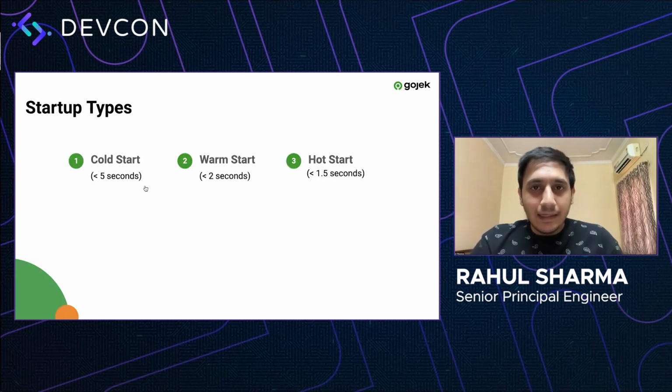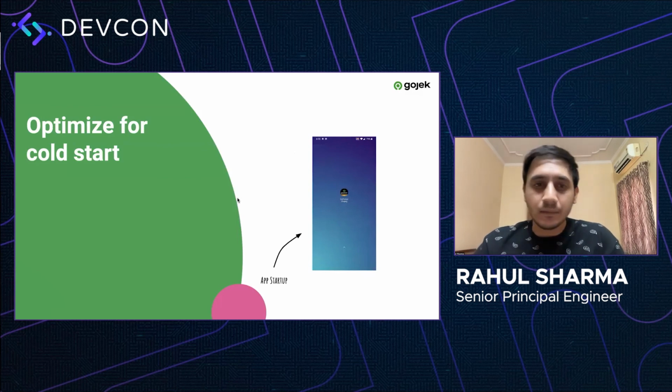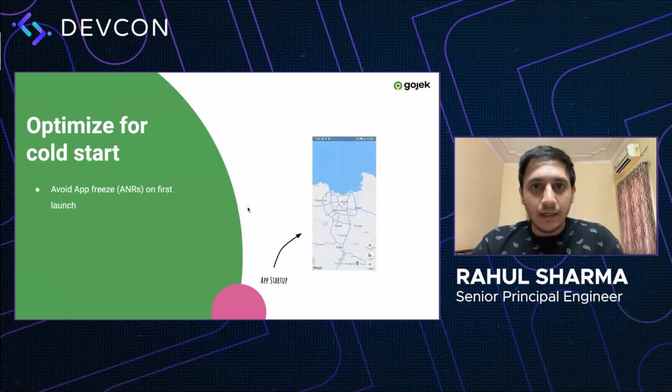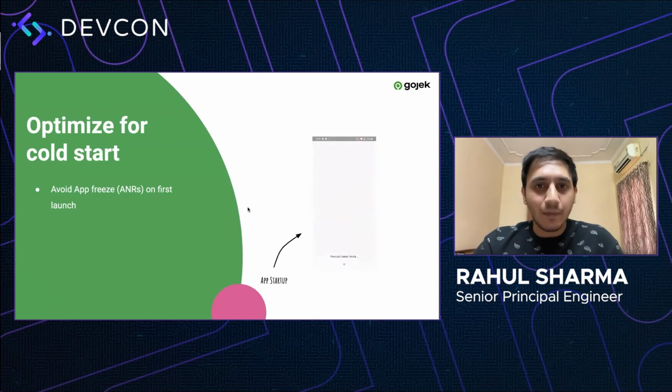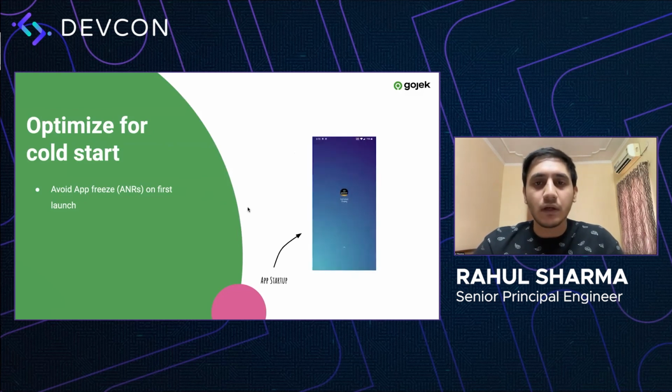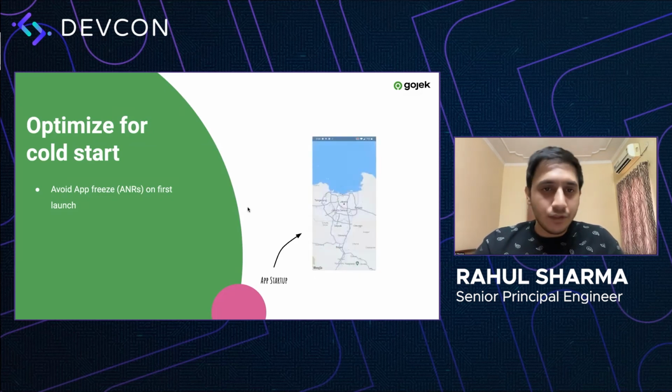Now, based on the guidelines from Google Play, exceeding the desired threshold for these qualifies as a slow launch. Out of all these startup types, first and foremost, we chose to optimize for cold starts for the following reasons. First, to avoid ANRs and app freeze issues on first launch. ANRs stand for application not responding, which is a prompt that the system displays when the application has been unresponsive for a long time. Naturally, something that no one wants to see during an app launch.